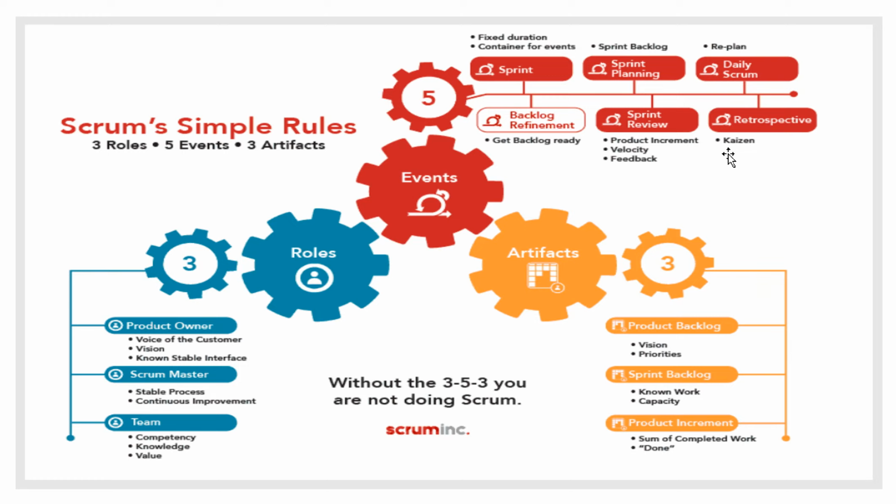And the next is increment. Increment is the sum of all the product backlog items that are completed during the sprint and the value of the increments from the previous sprints. When we say that increment should be done, it means that it should be in a usable condition and meet the definition of done that is attached to the product backlog item. Okay, so this is the 3-5-3 rule.